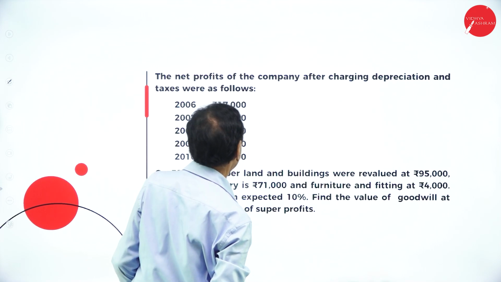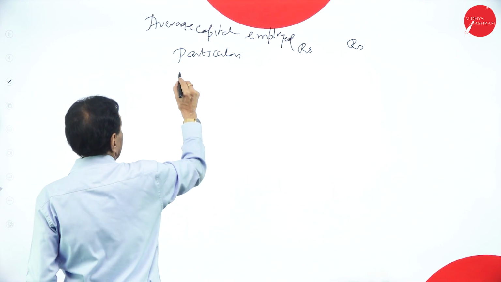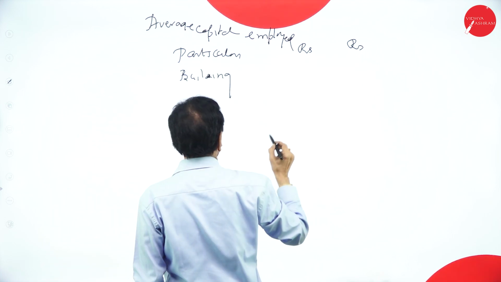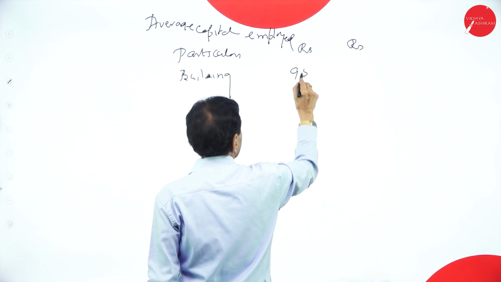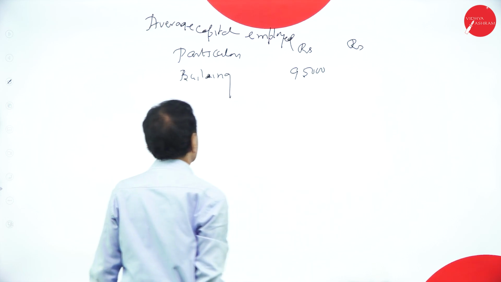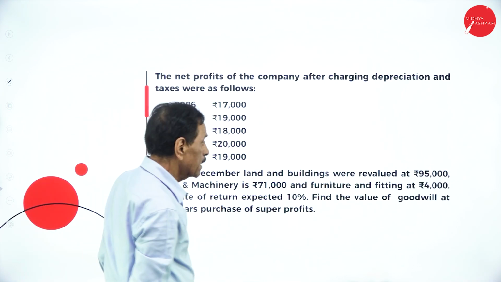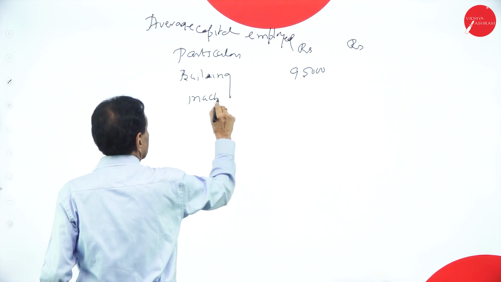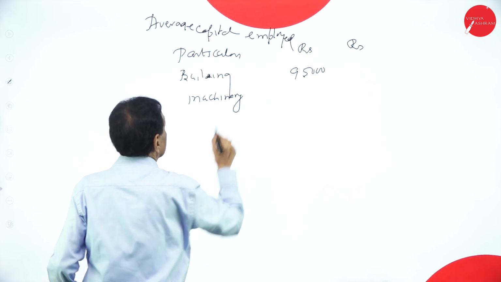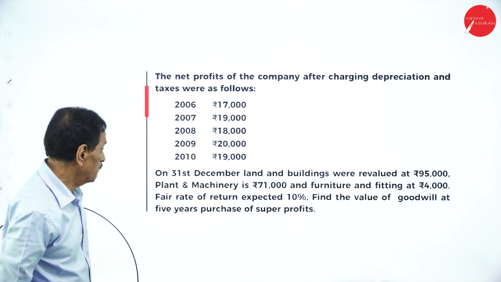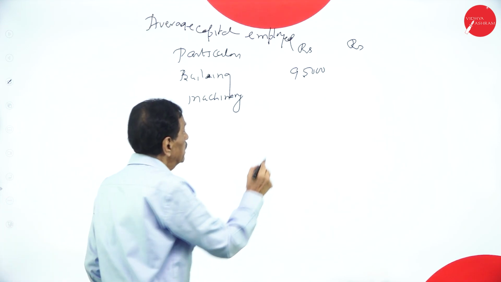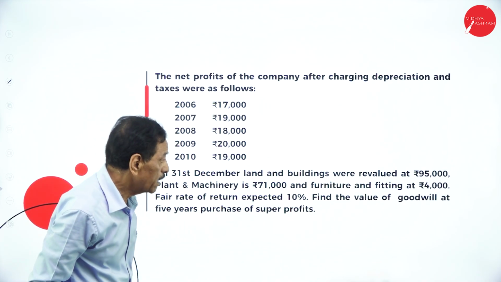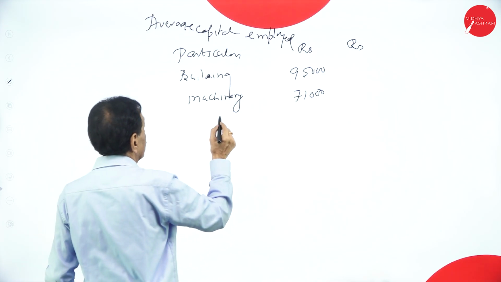Building revalued 95,000. Machinery 71,000. Then furniture 4,000.